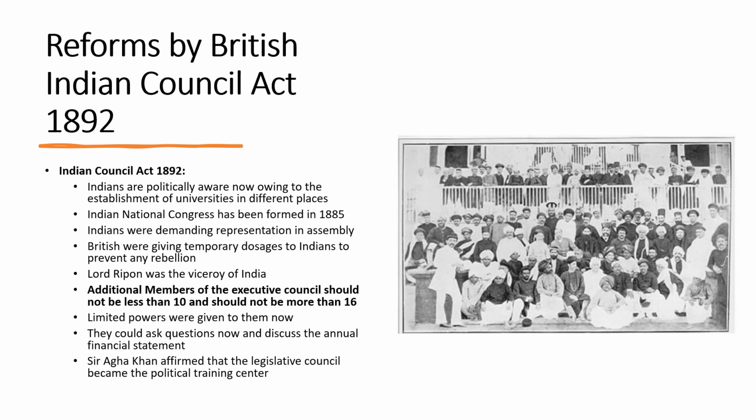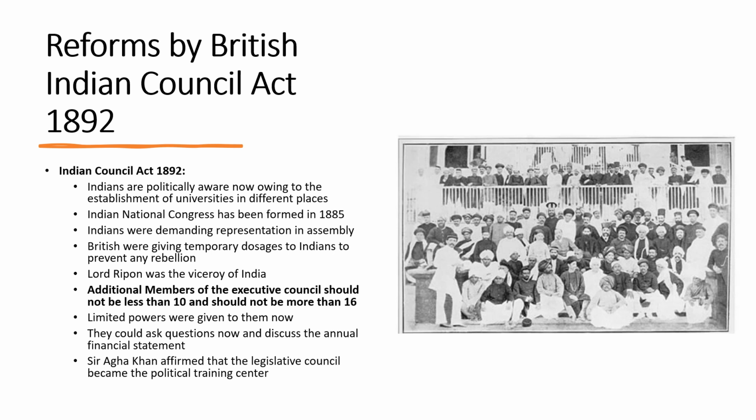Then, after the formation of the Indian National Congress, the Britishers realized that the time for a new reform had arrived, and now they should give another act. So the Indian Councils Act of 1892 was passed in Parliament. The main reason behind the passage of this act was that Indians were politically aware now, owing to the establishment of universities in different places, and the Indian National Congress was also formed in 1885, and Indians were demanding representation in the assembly. So in order to pacify Indians, Britishers gave another dose to Indians.